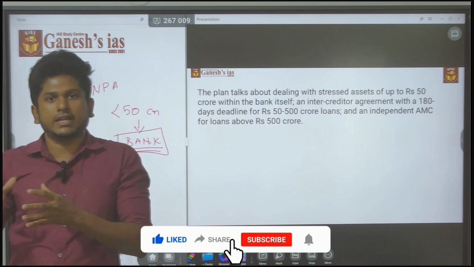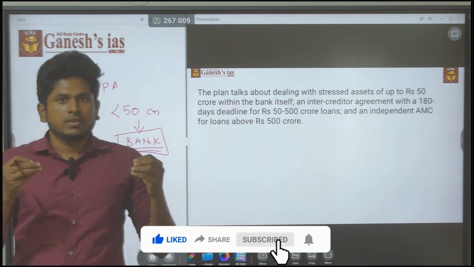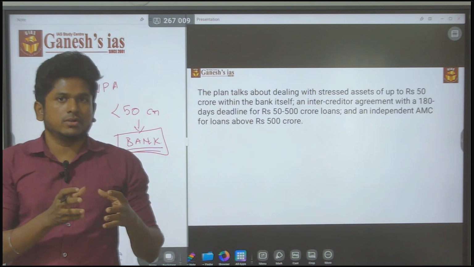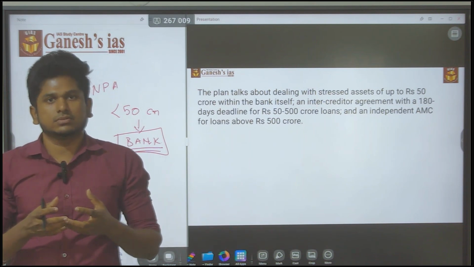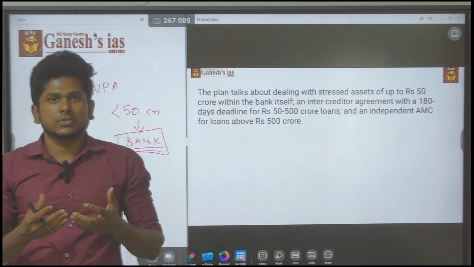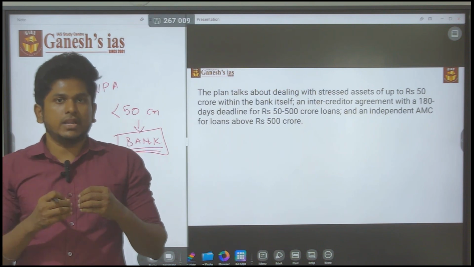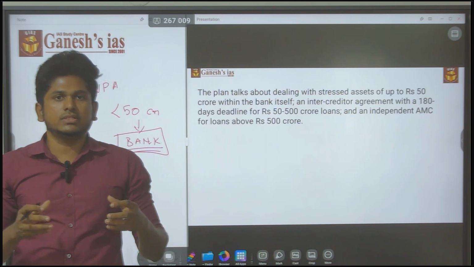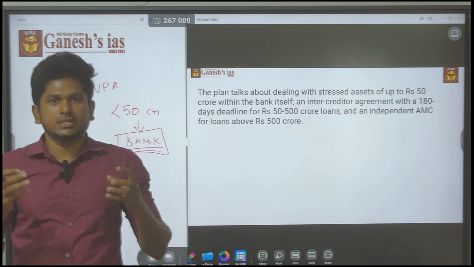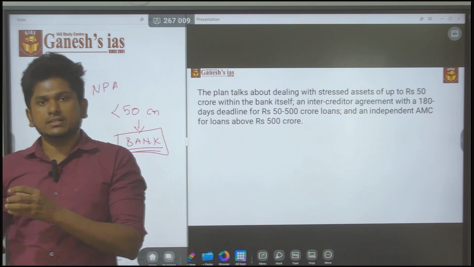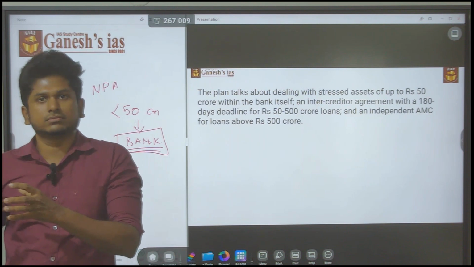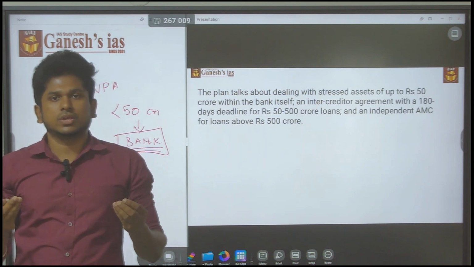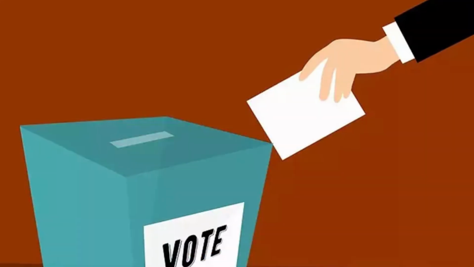Consider that I am a person who took a loan of around 200 crore and I become insolvent. I don't have the money to repay the bank. In such a scenario, Bank A and Bank B will discuss how to liquidate my property. Both banks will discuss it, and then they will go for a vote.